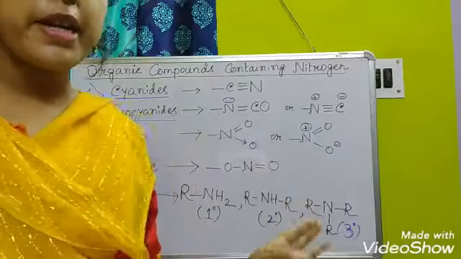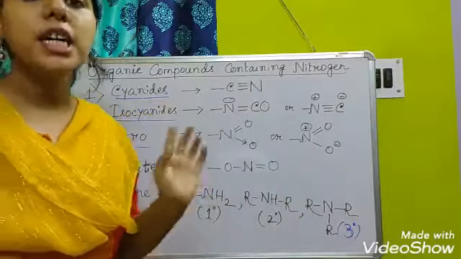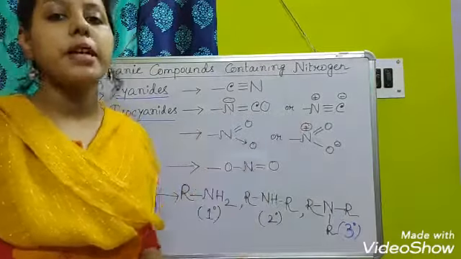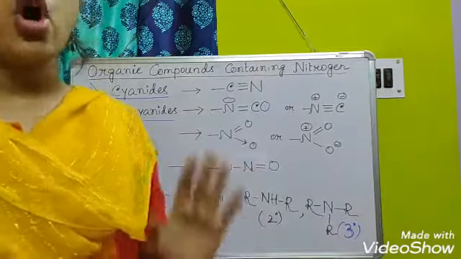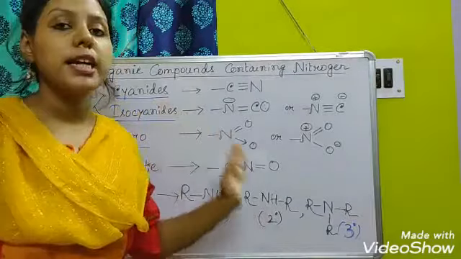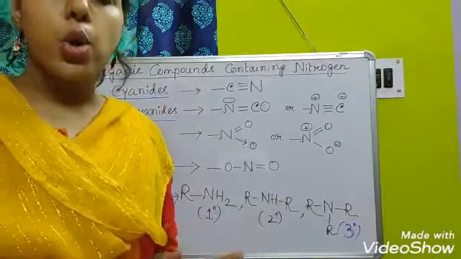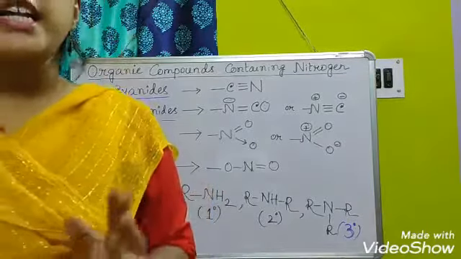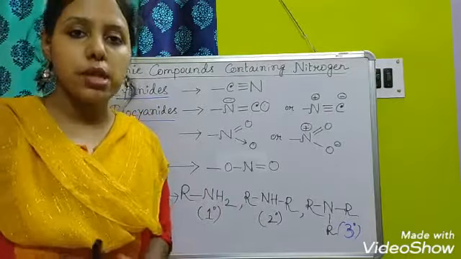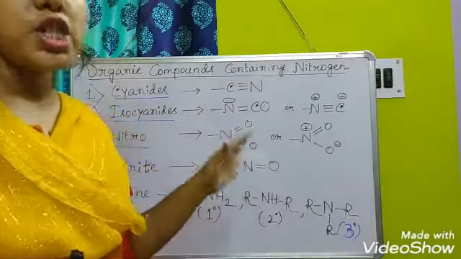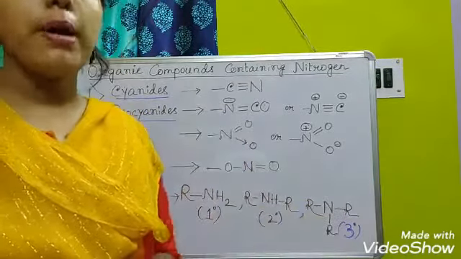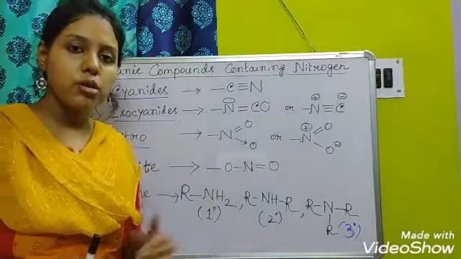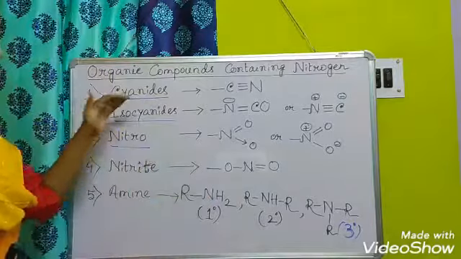So the first chapter is organic compounds containing nitrogen. In this chapter we will learn about all the compounds that contain nitrogen. Generally these compounds are known as nitrogenous compounds. Clear? First of all, we will know about 5 basic categories of these nitrogenous compounds. So what are they? Let's come to the board.